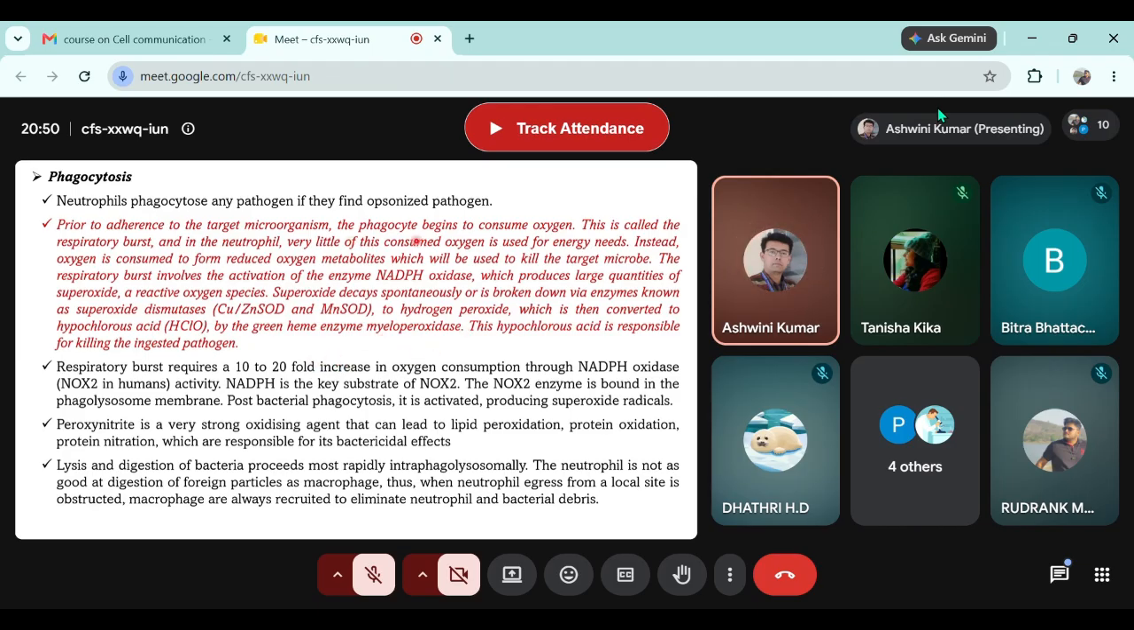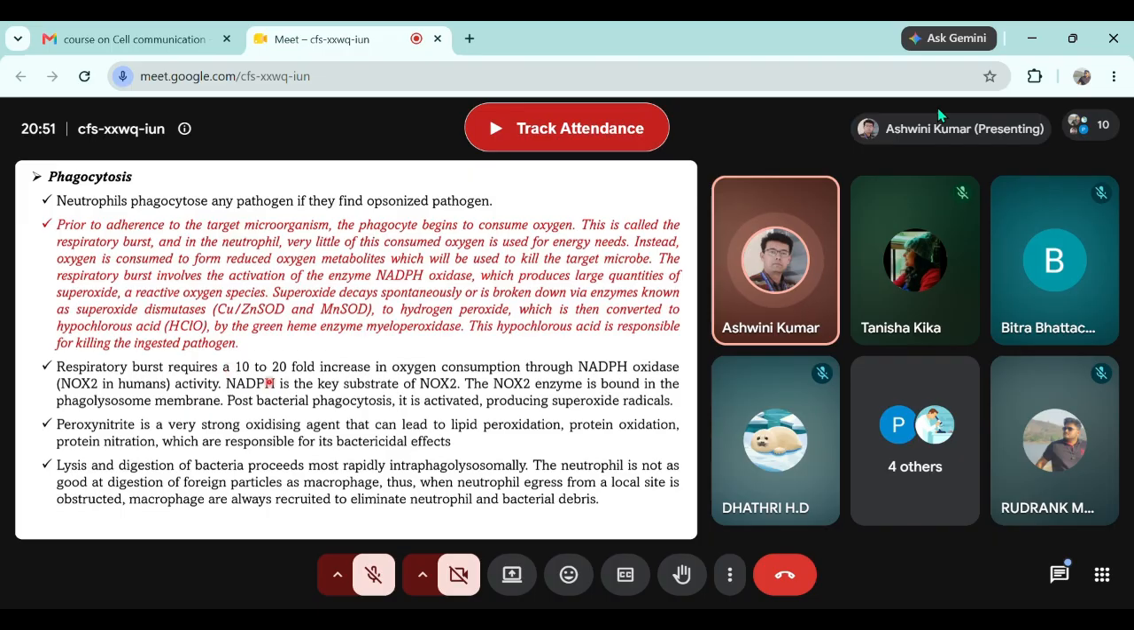That means there are three enzymes responsible for production of the final free radical that will kill the ingested pathogen. In sequence, it is NADPH oxidase, which produces superoxide from the oxygen, then superoxide dismutase, which produces hydrogen peroxide from the superoxide, and myeloperoxidase that will convert hydrogen peroxide into hypochlorous acid. And this hypochlorous acid will finally kill or destroy the pathogen that has been phagocytosed by the neutrophil.